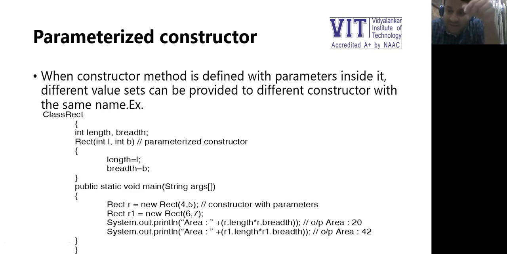The point here is, suppose I create Rect R2 equal to new Rect and I'm not passing any value, then there will be a problem. Because ideally, according to us, it should call the default constructor, but the default constructor is no longer present here. Now, there is one important aspect. These are non-static data members, so we have a constructor which is non-static.